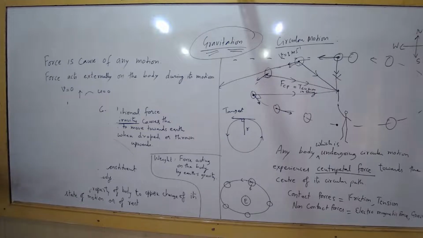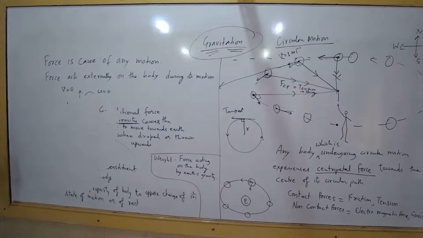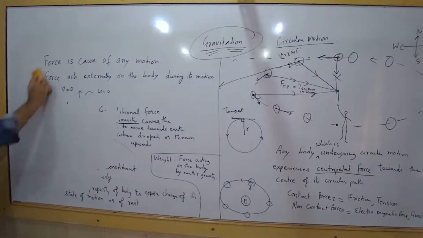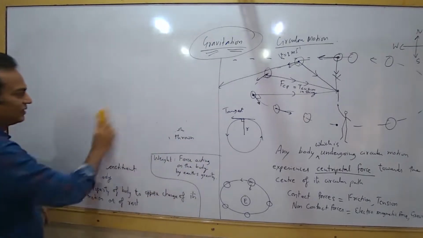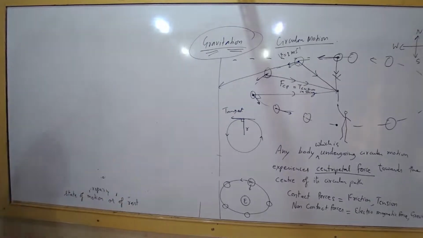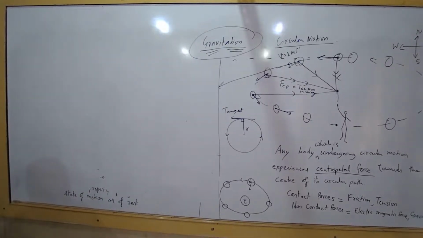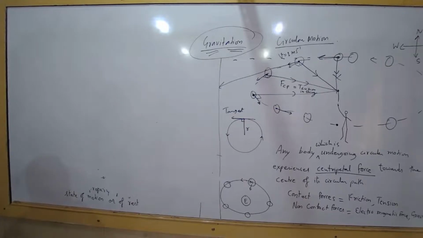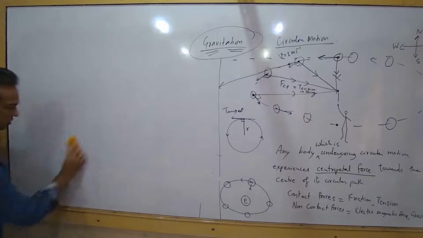So how much is that force acting? That is given by the universal law of gravitation. One is weight, mg. So what is the gravitational force? And not only does the force act between Earth and Moon, what it says is it acts between any two bodies which have mass. That's the universal law of gravitation. Understood? So let's now understand what the universal law of gravitation is.